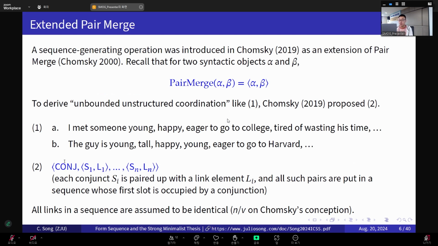Importantly for Chomsky, in his original conception, all the links in the sequence are assumed to be identical. He simply took the link element to be the little n or the little b, again, in the original conception.